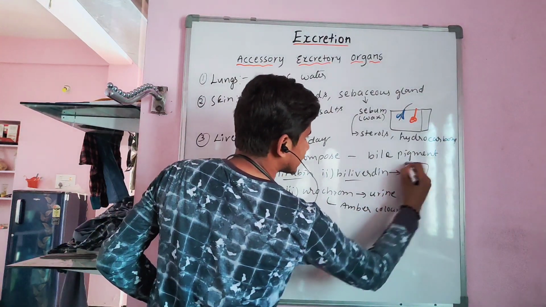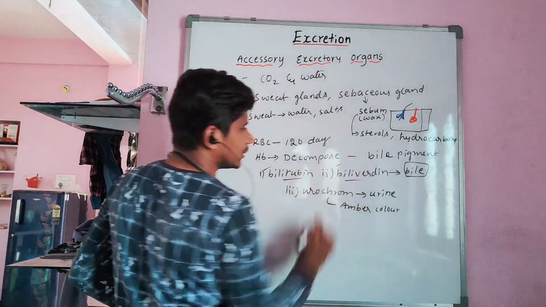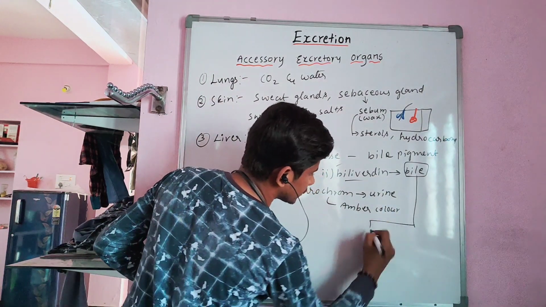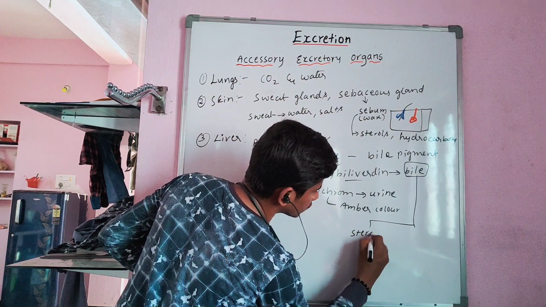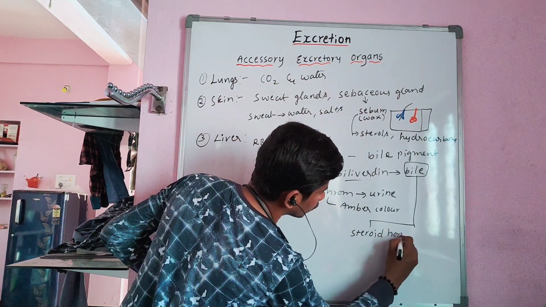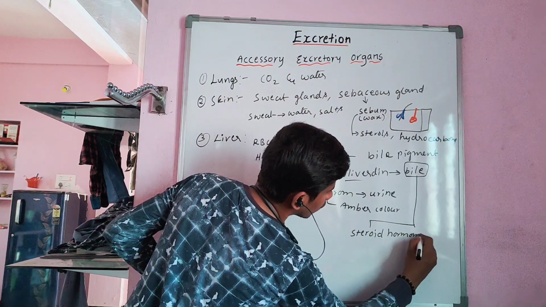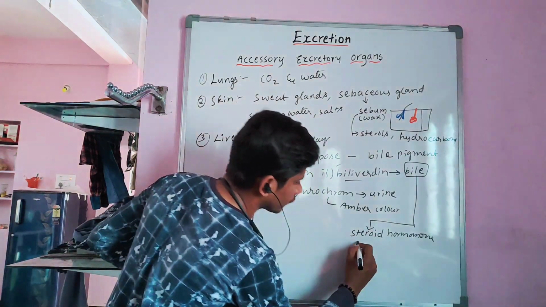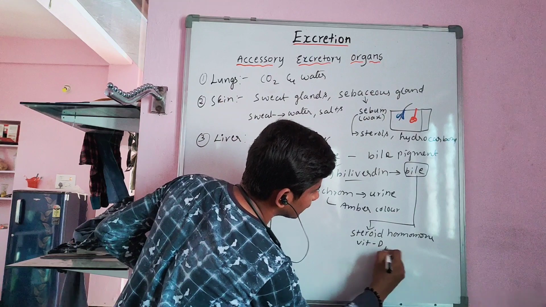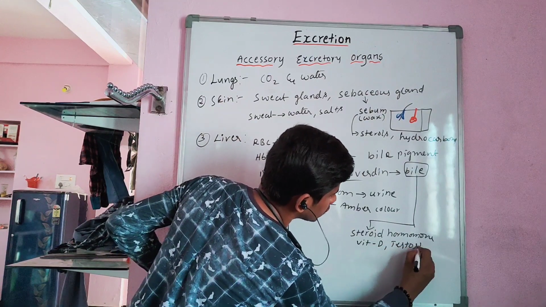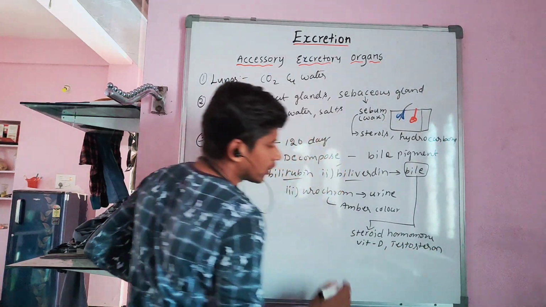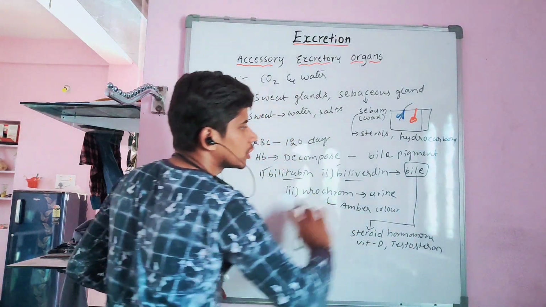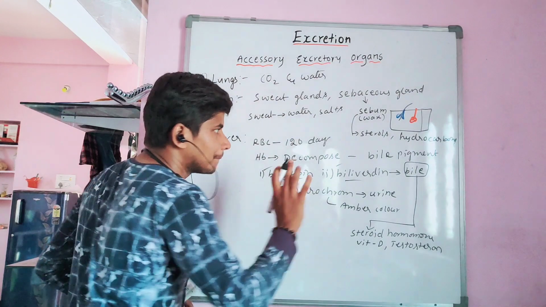Now the bile, what does it consist of? Bilirubin, biliverdin. Along with that, the bile also consists of steroid hormones. Steroid hormones means those which contain steroids in them, for example, vitamin D and testosterone. And also other excess vitamins and alkaline salts, all will be eliminated along with the bile.